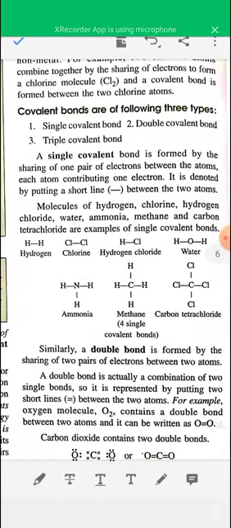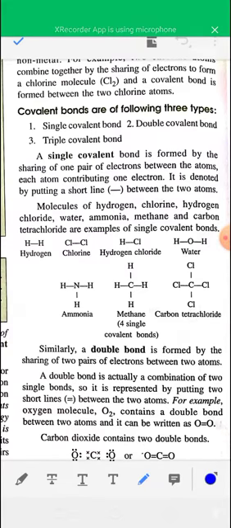Now see types of covalent bond. Covalent bonds are of three types: single covalent bond, double covalent bond and triple covalent bond. A single covalent bond is formed between two hydrogen atoms, two chlorine atoms, one hydrogen and one chlorine atom, and in the water molecule and in ammonia.